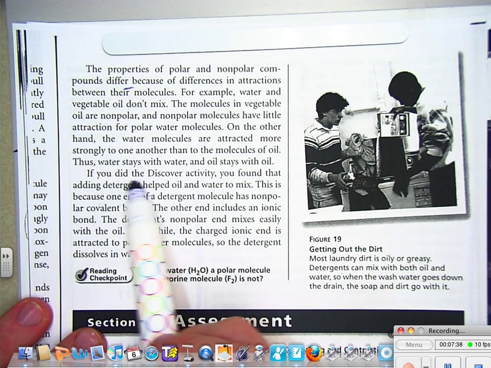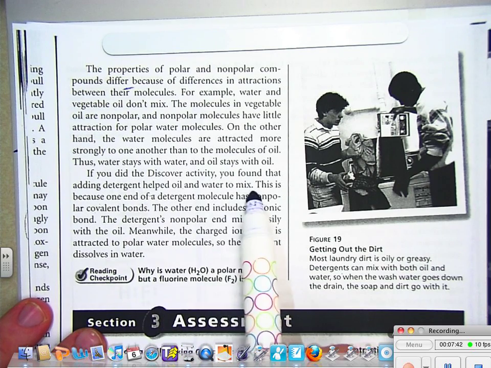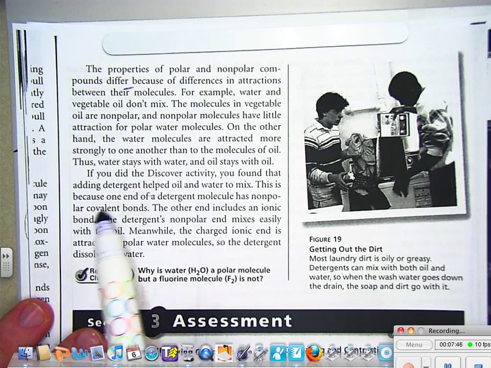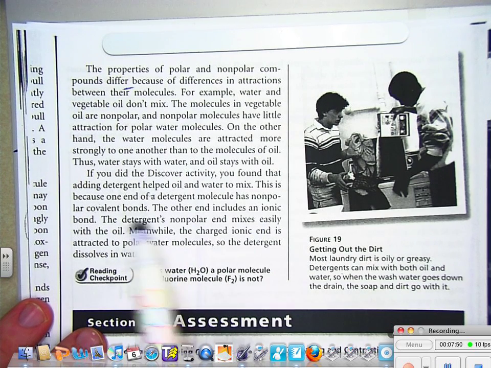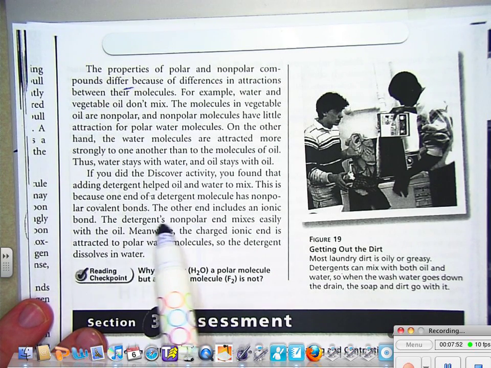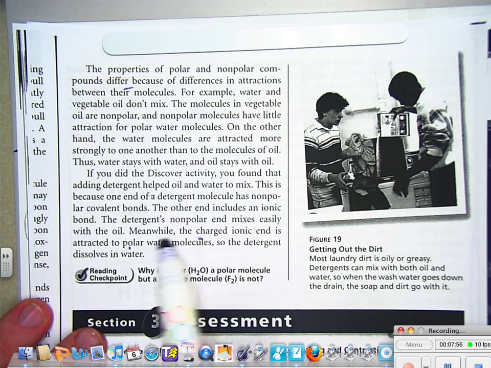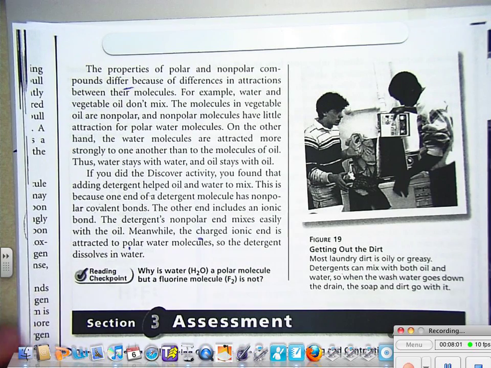If you did the discovery activity, you found that adding detergent helped oil and water mix. This is because one end of a detergent molecule has nonpolar covalent bonds. The other end includes an ionic bond. The detergent's nonpolar end mixes easily with the oil. Meanwhile, the charged ionic end is attracted to the polar water molecules, so the detergent is dissolved in water.